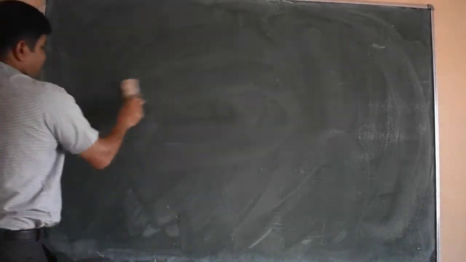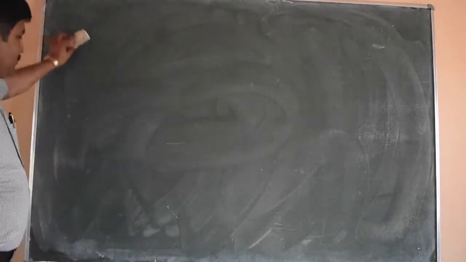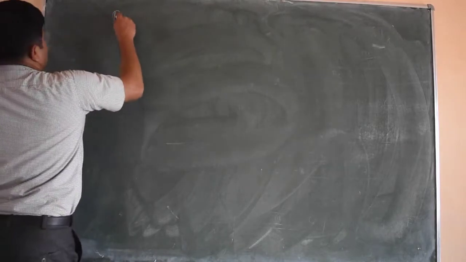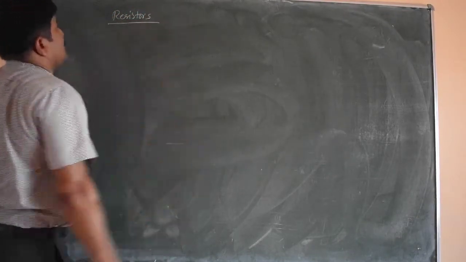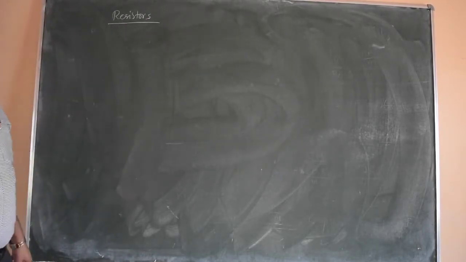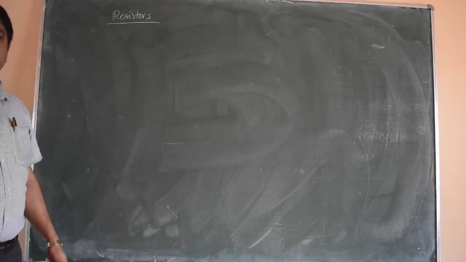The small tiny devices that we use are called carbon resistors. Resistors are mainly of two types, wire bond resistors and carbon resistors. The purpose of resistors is to provide resistance, that is, to provide opposition to the flow of charges.